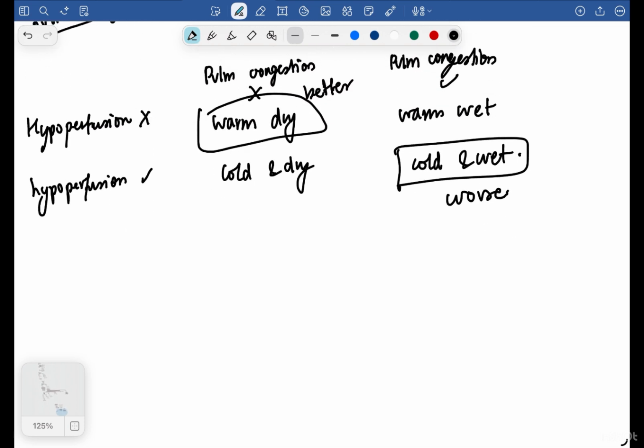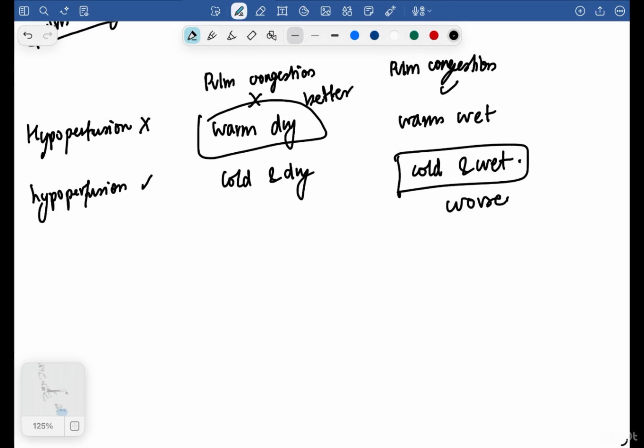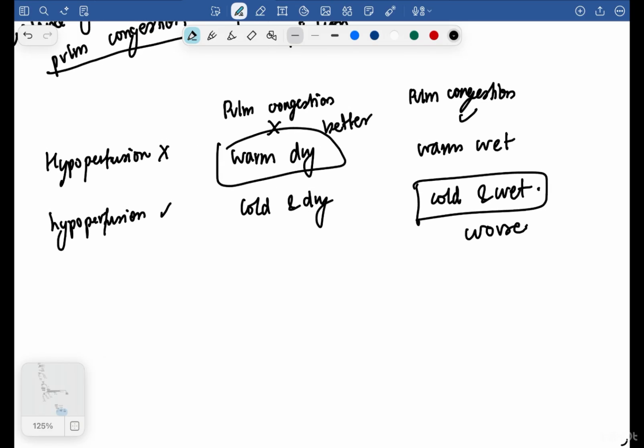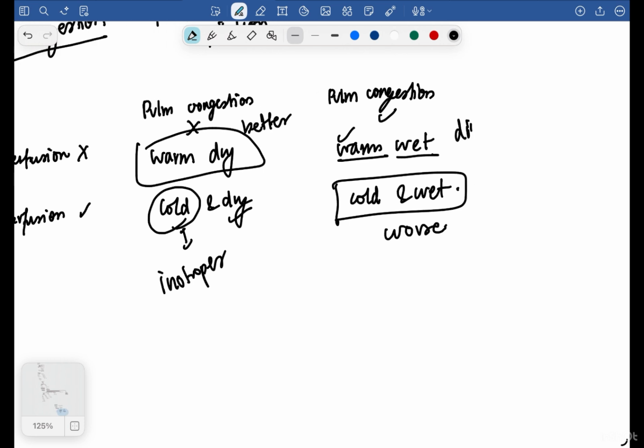How will you treat now? Treatment is very simple. Whenever it is warm and dry, no treatment is required. If it is cold and dry, dry is okay, but cold, you have to give inotropes. If it is warm and wet, warm is good, you don't need therapy, but wet, you have to give diuresis. For cold and wet, you give both inotropes and diuresis.